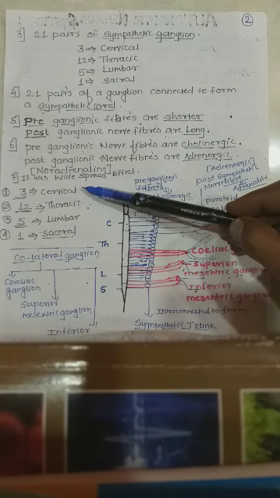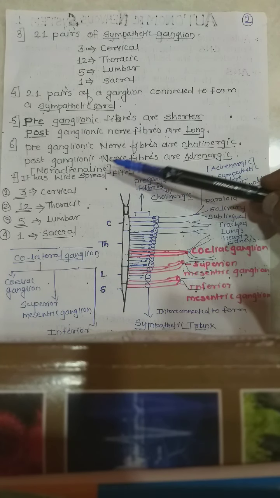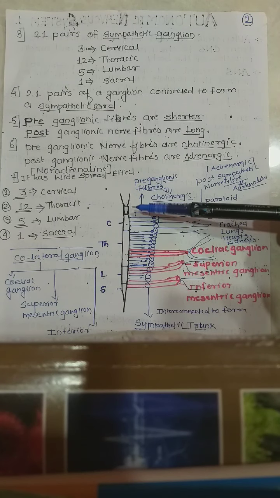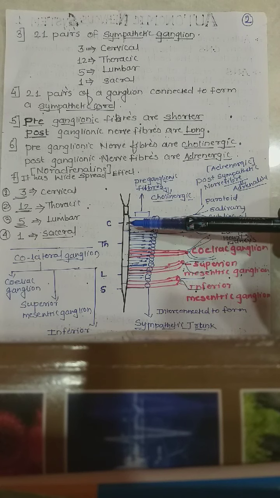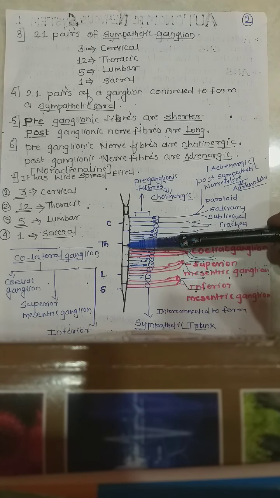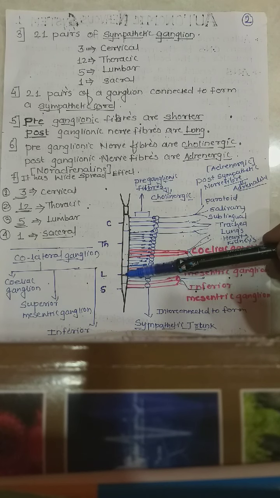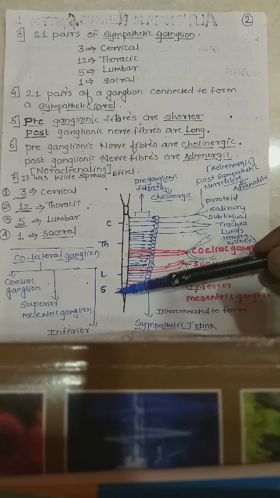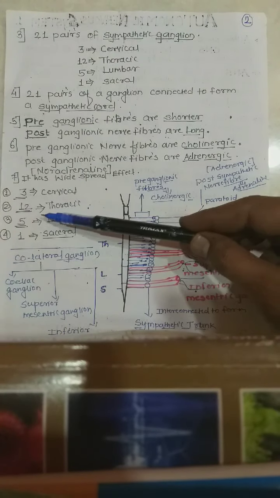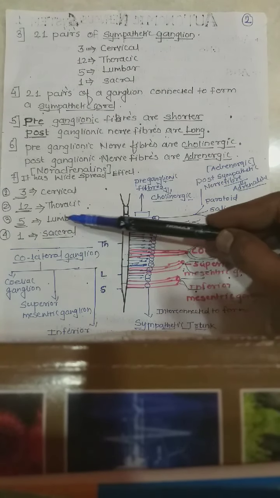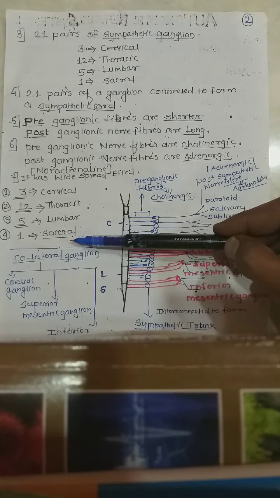I have drawn the diagram of the spinal cord. This is the cervical neck region, followed by the thoracic region, then the lumbar region, and then the sacral region. So 3 from the cervical, 12 from the thoracic, 5 from the lumbar, and 1 from the sacral.